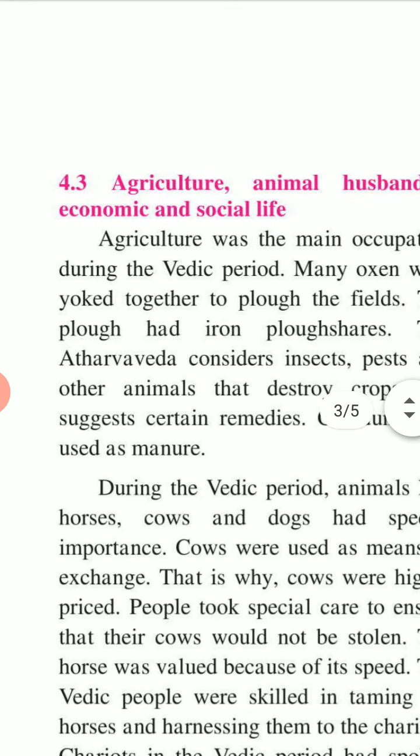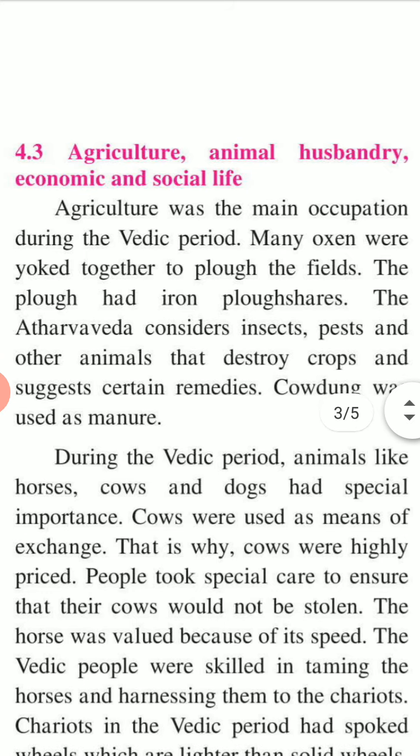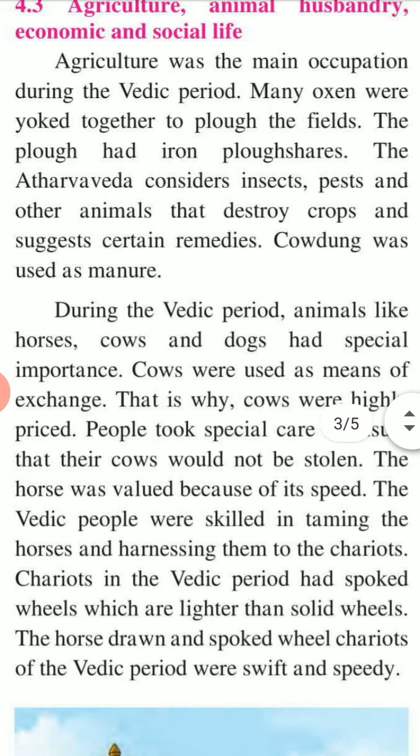Let's see what the agriculture, animal husbandry, economic and social life were. Agriculture was the main occupation during the Vedic period. Many oxen were yoked together to plough the field. The plough had iron ploughshares. The Atharvaveda considers insects, pests, and other animals that destroy crops and suggests certain remedies. Cow dung was used as manure.